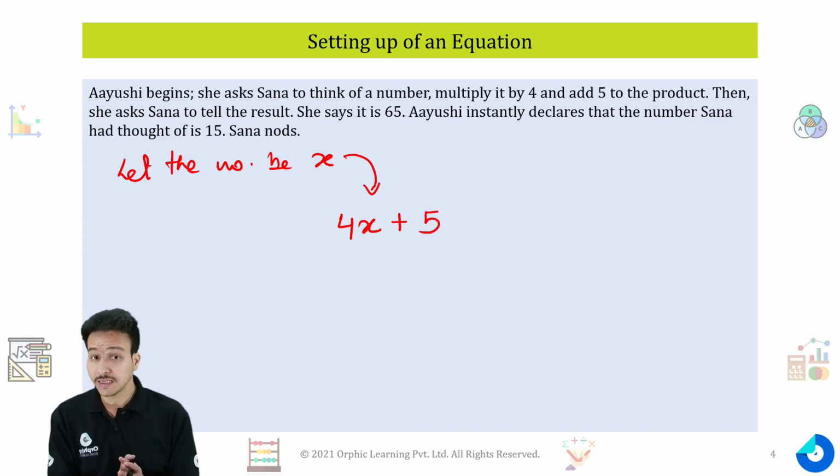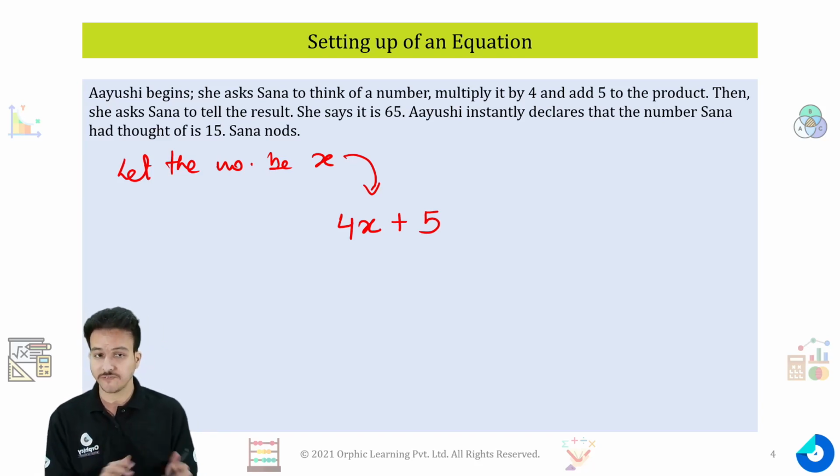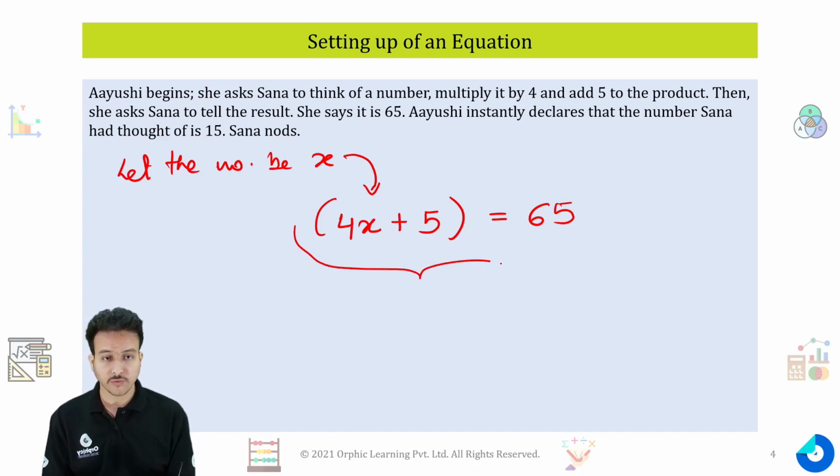Now when Ayushi asks Sana for the number she got at the last, and Sana says 65, Ayushi just did that: this number which I am getting in terms of x should be equal to the final answer, that is 65, and the solution of this equation will give me the actual number I started with, that is x.